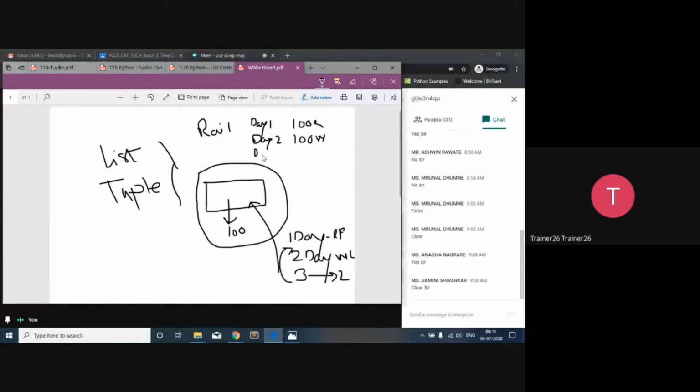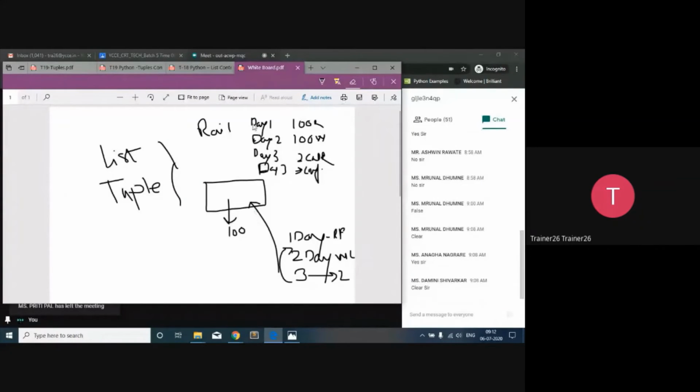Day 3, 2 cancellations. From where? From the reservation. And on day 3 itself, you are going to confirm the reservation of these people. You will confirm their reservation. Okay? Now, at which point, what things are you going to use?